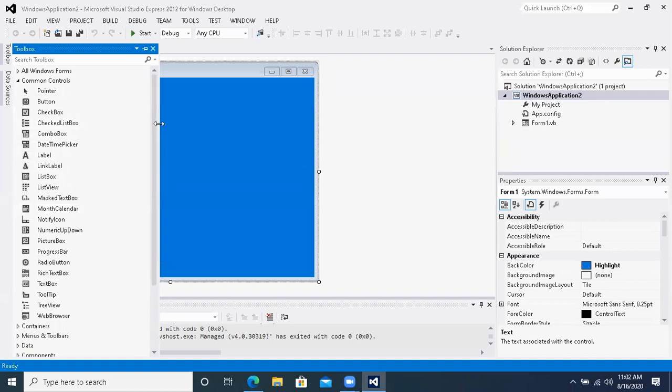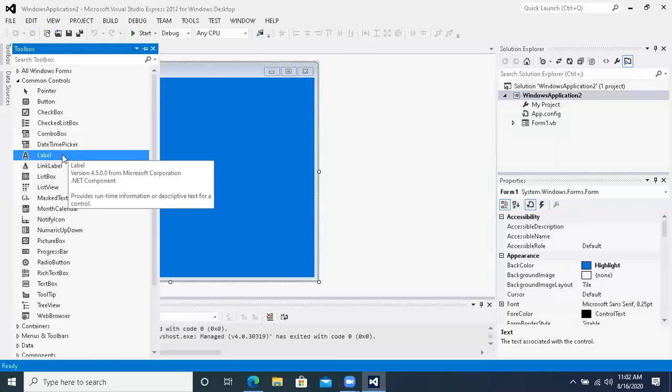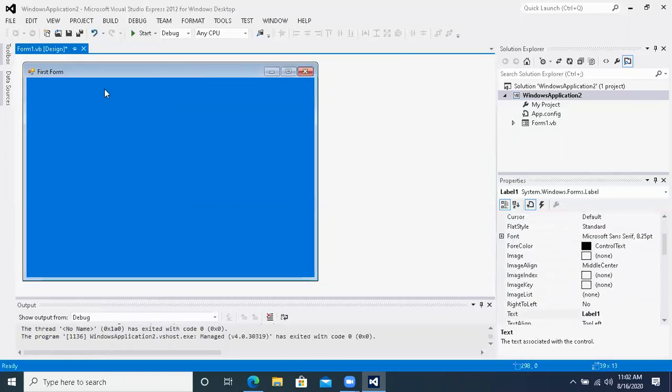All the tools are not in our syllabus. We are not going to cover them, but the major tools which are used most commonly, we are going to cover them. Okay? Just like you would have seen the label. Label का मतलब है when you are going to give some heading. For example, I click on it and I draw some label over here. Can you see this label?